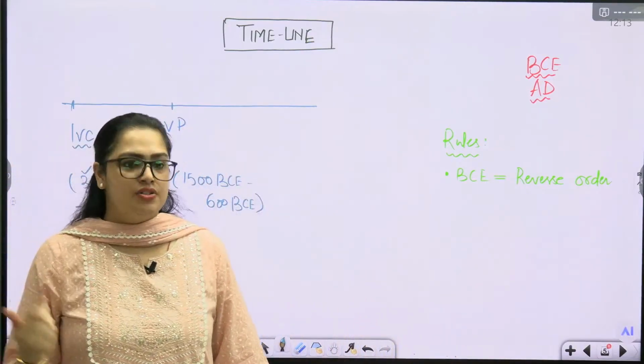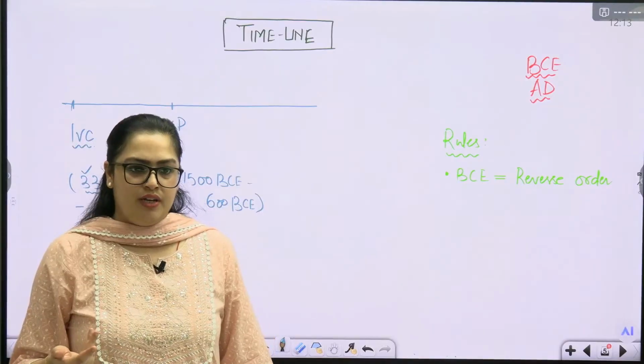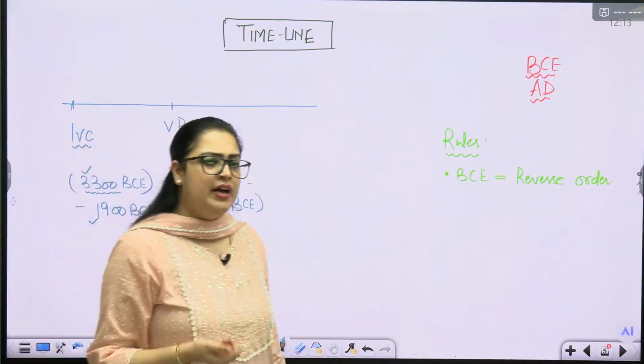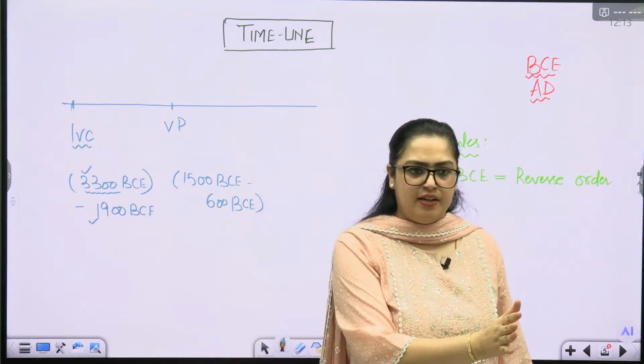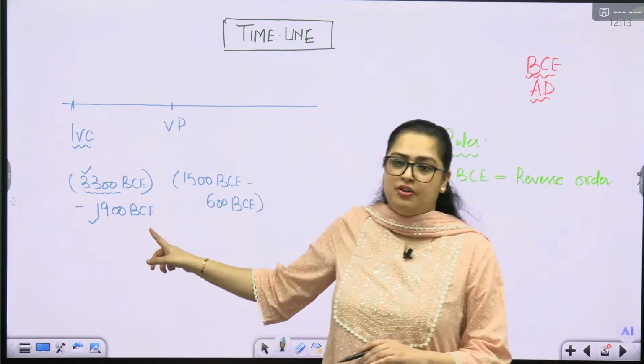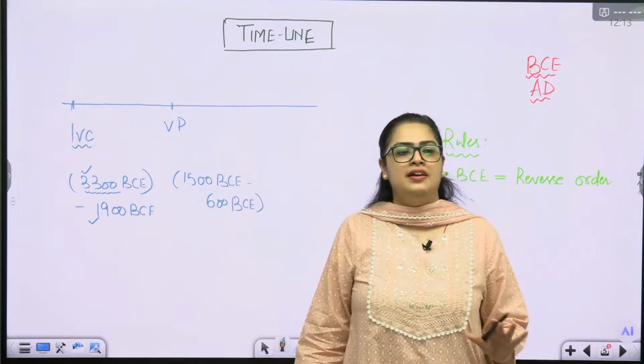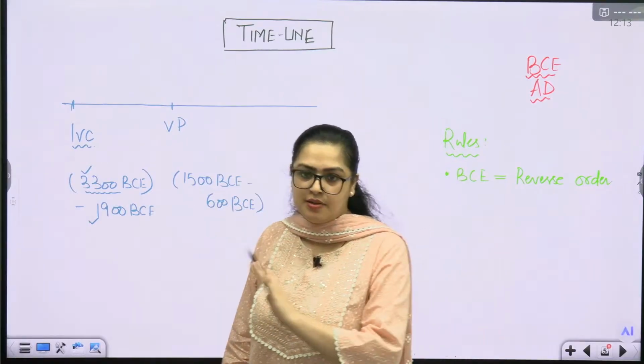For example, in British history, years are mentioned: in this particular year, this famine happened; in this year, this governor general took this step, things like that. But when you talk about this part of history, we are totally relying on the archaeological source. Today we will talk about that.